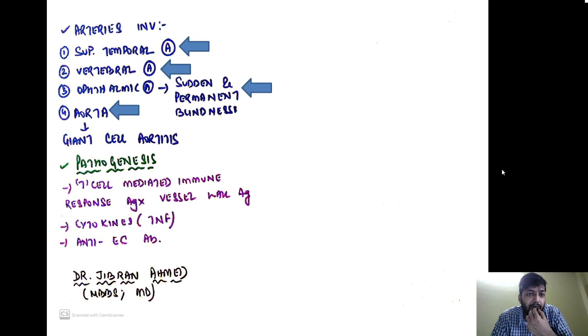Also the aorta can be involved. In case the aorta is involved, we call it giant cell aortitis. Okay, the basic pathogenesis is a T cell mediated immune response against vessel wall antigen. Cytokines like TNF might be involved, and there might be a role of anti-endothelial cell antibodies as well.